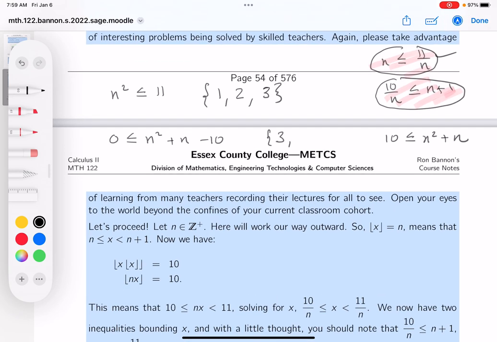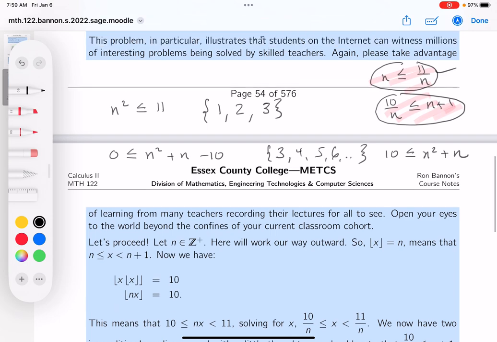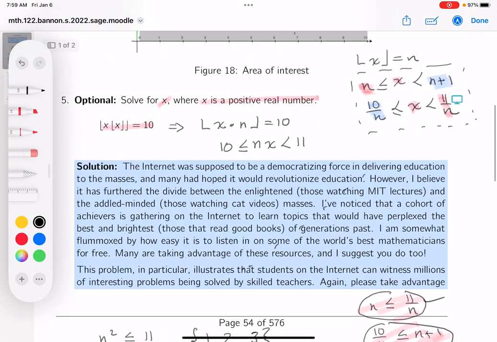So what do you get? 3 squared is 9. 9 plus 3 is 12. 12 minus 10 is definitely positive. 4 would work. 5 would work. 6 would work. Yada, yada, yada. Boy, that's a long list of numbers. But here's the deal. There's only one number that both of these inequalities share, and they both must share that, right? So what's the n going to be? n must be 3.